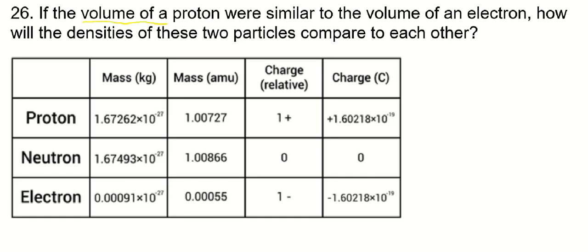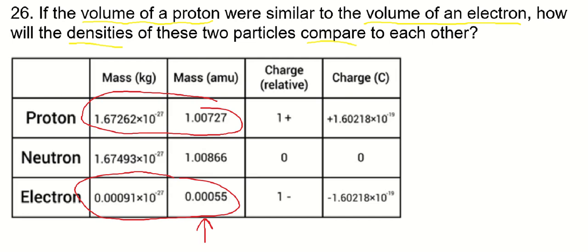If the volume of a proton were similar to the volume of an electron, how would the densities compare? With the volumes, first of all, the proton is much more massive than the electron. It might be easier to see using this column, which expresses mass in AMUs. So you see it's orders of magnitude greater, the mass of a proton.